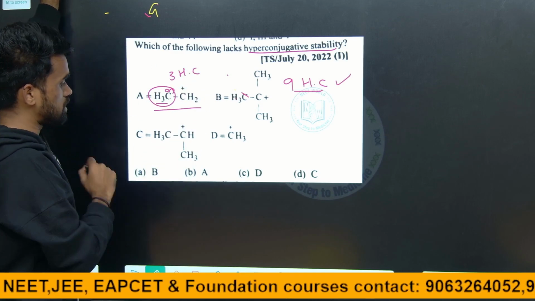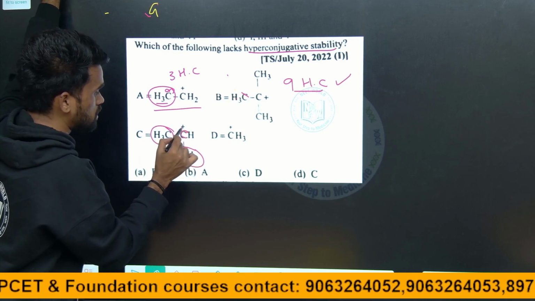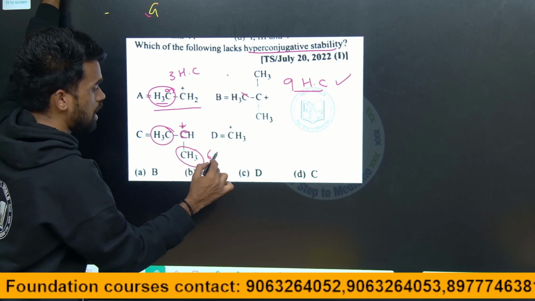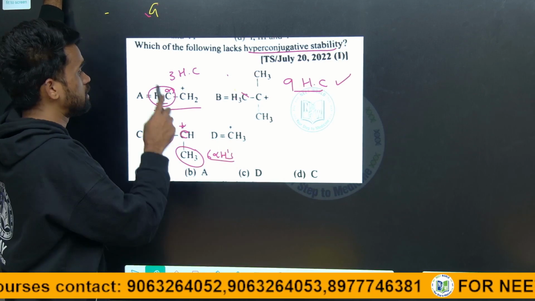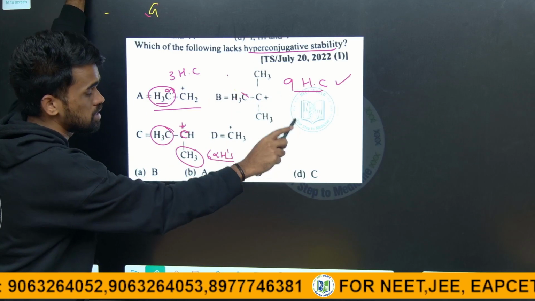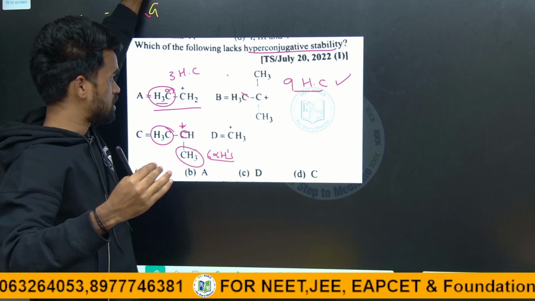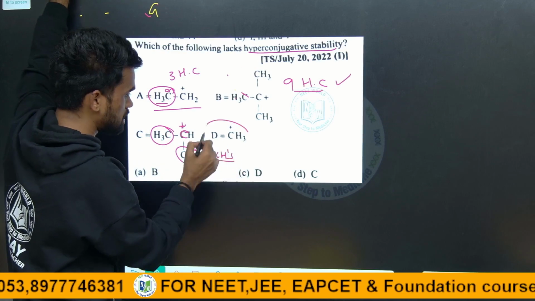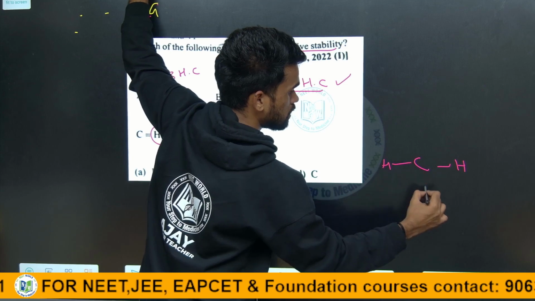And what about this? Here, these 2 carbons are alpha to this carbocation, so therefore 6 alpha hydrogens, 6 hyperconjugations are possible. And see, A, B, C, all these 3 are having alpha hydrogens, therefore hyperconjugation is possible for stabilizing the carbocation. But in D, there is just a carbon with 3 methyl groups.